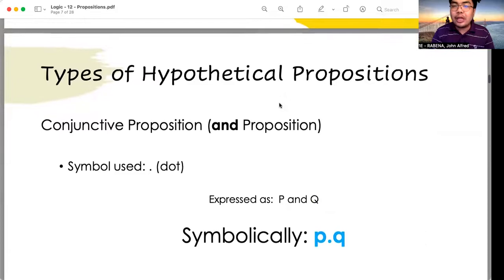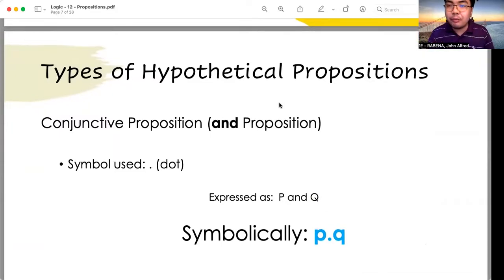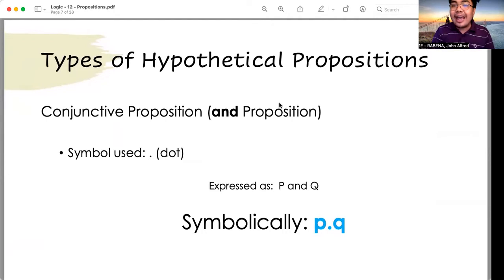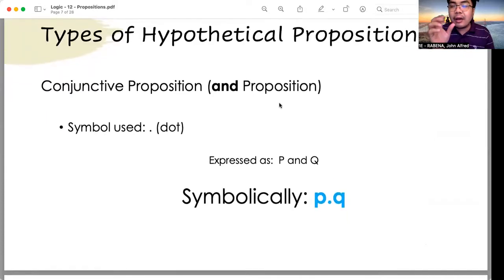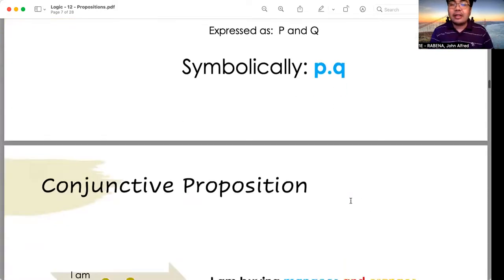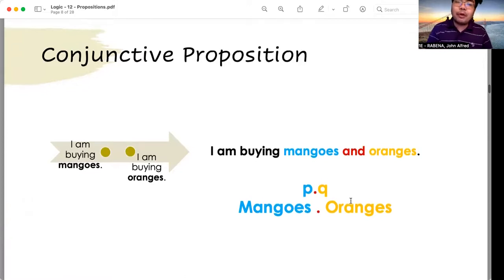The first type of hypothetical proposition is what we call the conjunctive proposition. It makes use of the word and, that is the conjunction and. It is symbolized by the symbol dot. For example, we have two objects, say we represent them as P and Q. How do we symbolically express that? If we use a conjunctive proposition, that would be P dot Q. All right, so an example, a concrete example.